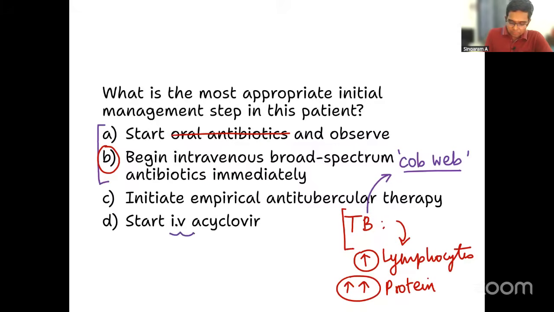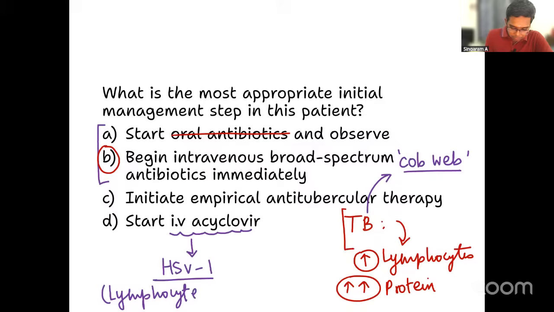Okay, right. Now, acyclovir is for which type of meningitis or meningoencephalitis? Yes, it is virus only because it's an antiviral medication. Yes, it is for HSV1 type of infection. Human herpes simplex virus 1 type of infection, right? Now, what is the feature of HSV1? Yes, it is a viral infection. So, you will get lymphocytes again. You will get lymphocytes. An important point to be noted is normal glucose.